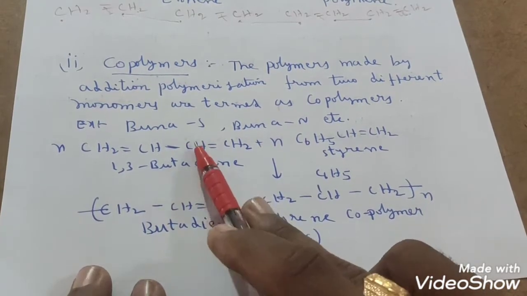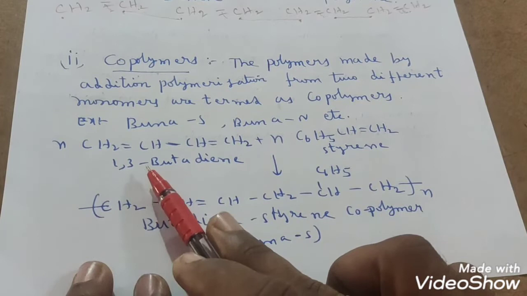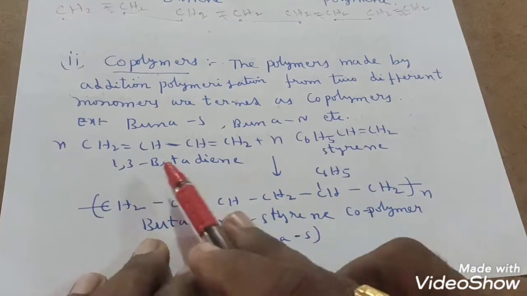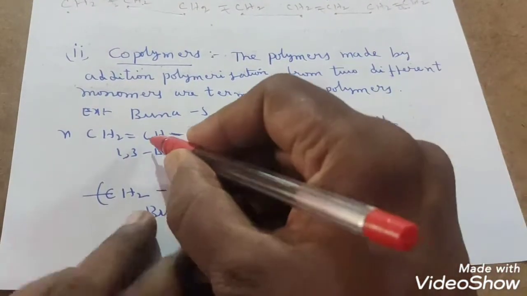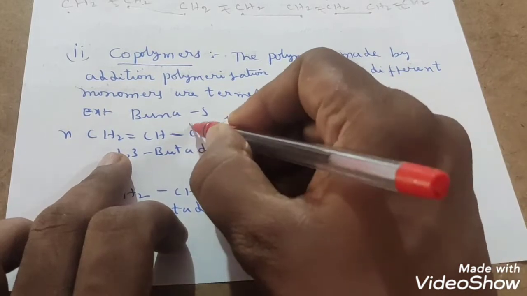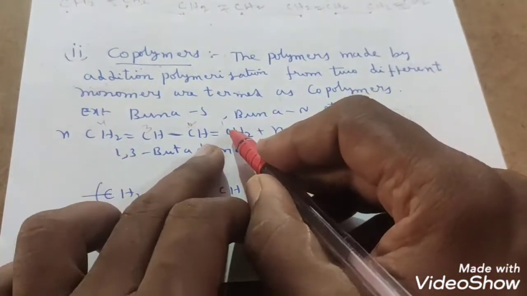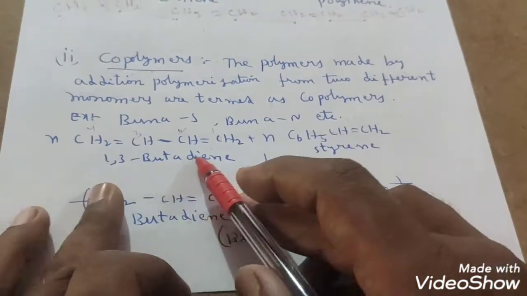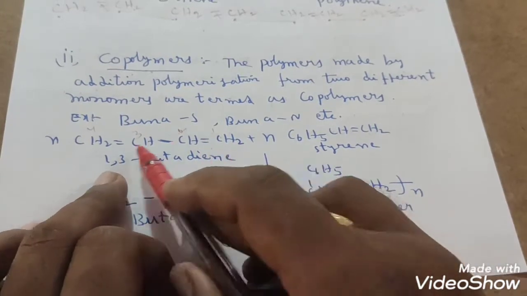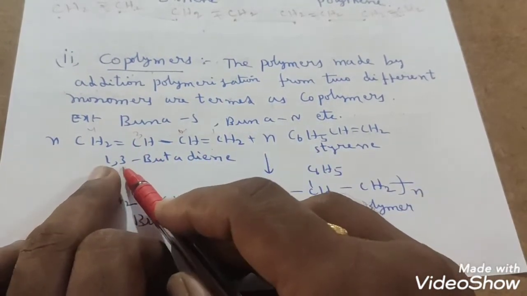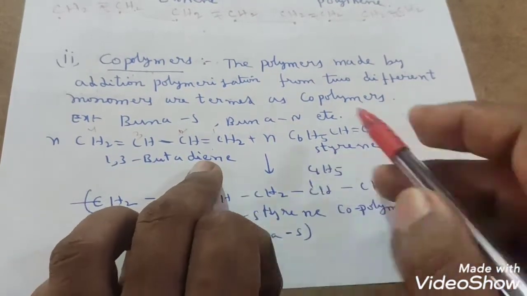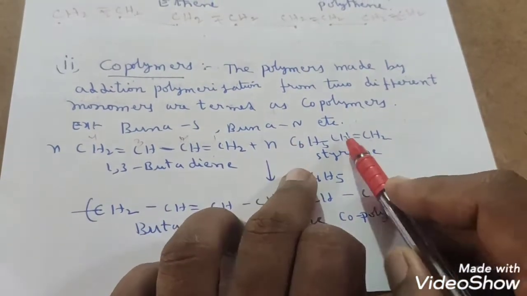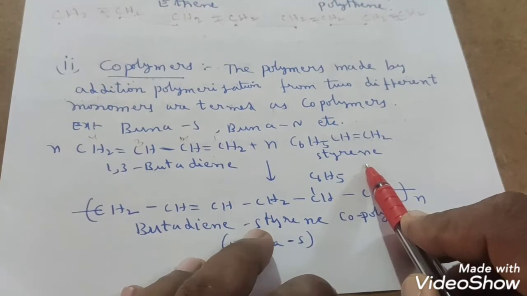Buna-S. Buna-S came from monomer units. Those are 1,3 butadiene and styrene. So this is 1,3 butadiene. You see that. If you observe the IUPAC name, 1, 2, 3, 4. On first position a double bond is present and on third position also a double bond is present. Total 4 carbons. So that's why this is butane. On which positions are the double bonds? First and third position. So that's why 1,3 butadiene. This is styrene. On a benzene ring, if a CH double bond CH2 group, vinyl group, is present, then we call that what? Styrene, students, right?